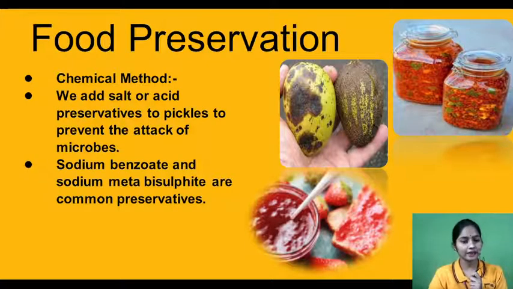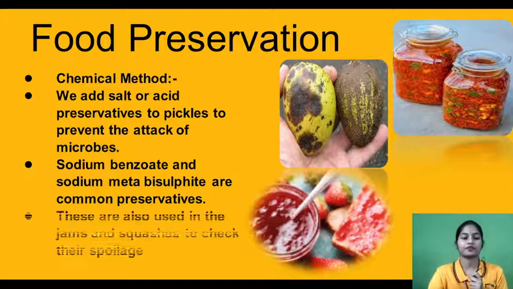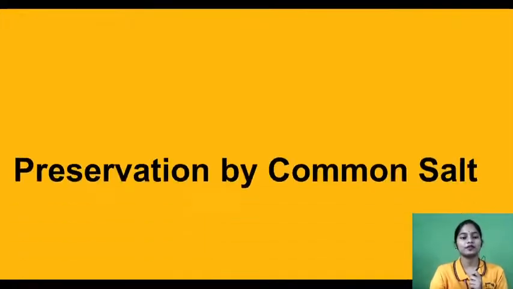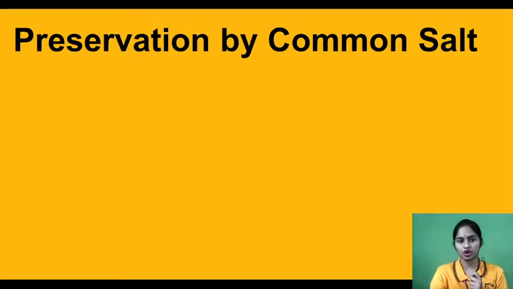Next one is sodium benzoate and sodium metabisulfite. They are also chemicals which act as preservatives. These are also used in jams and squashes to check their spoilage. Jams and squashes are made from fruits, right? And they are added with sodium benzoate and sodium metabisulfite so that they prevent the attack of microbes and will not get spoiled. Clear?